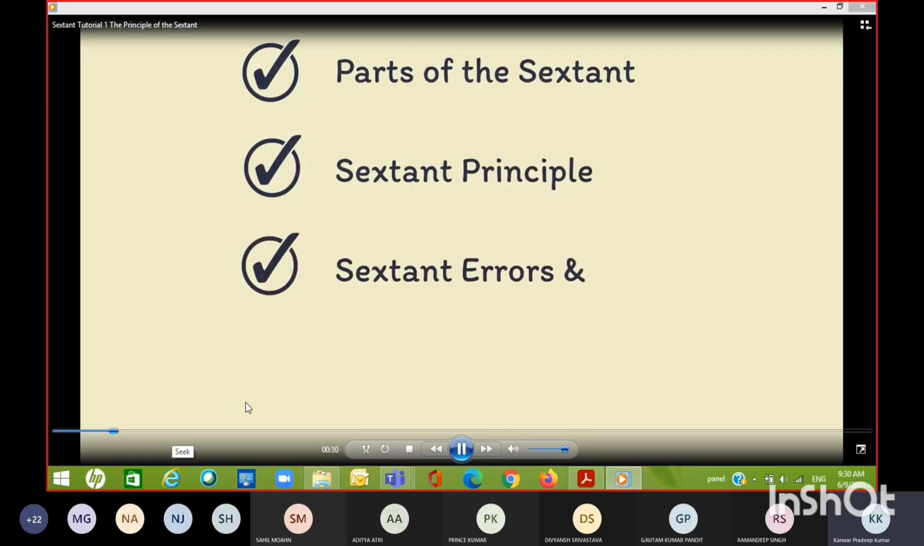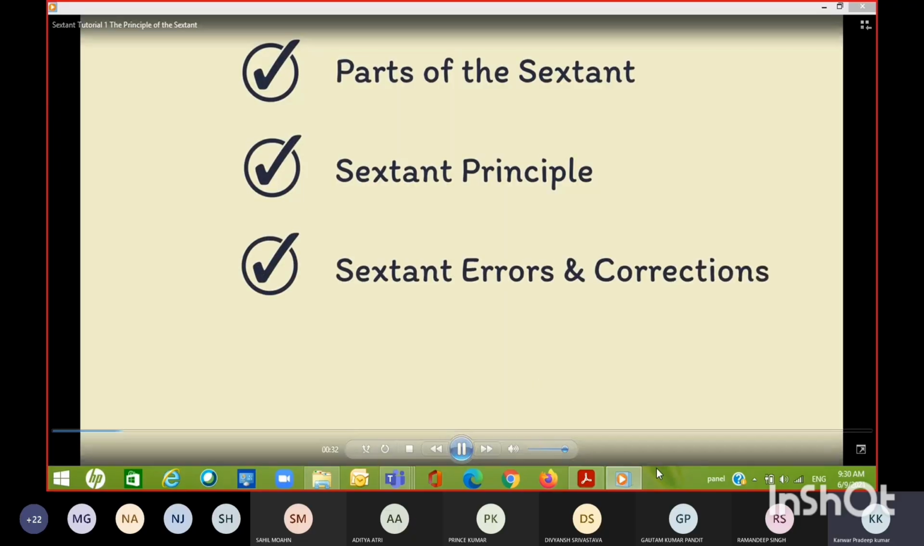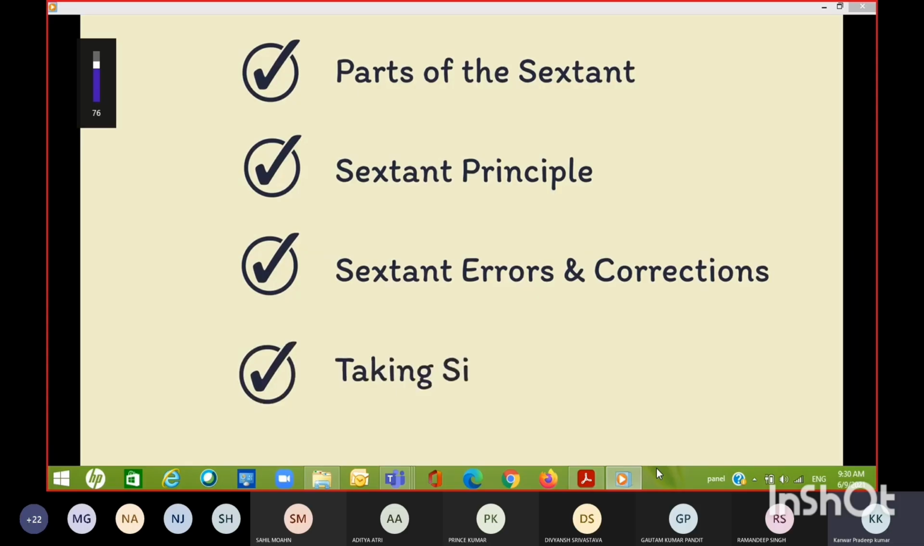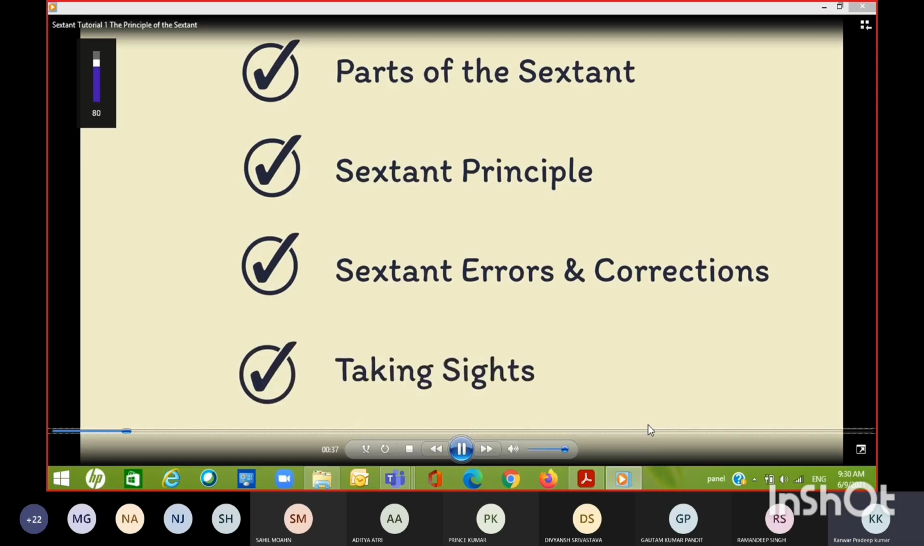Do sources of error and methods for correcting them, and then the final video we're going to cover actually taking a site with it. I would advise watching all the way through, as understanding the principles will really help.